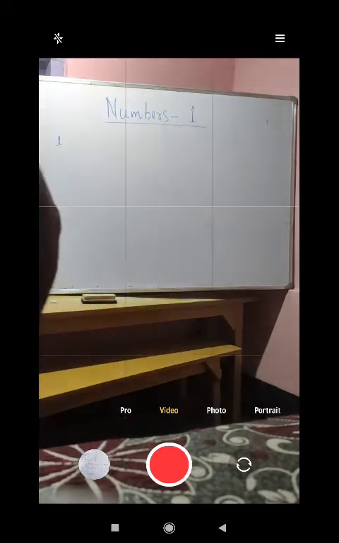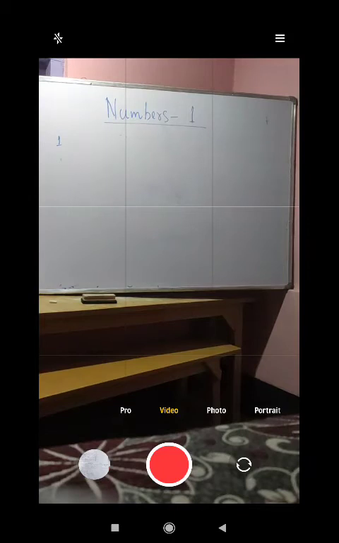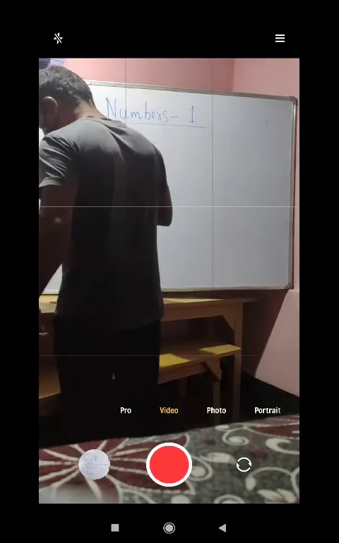Let's see what it has said in the second. It has given: write the number and number name. This is number 2.